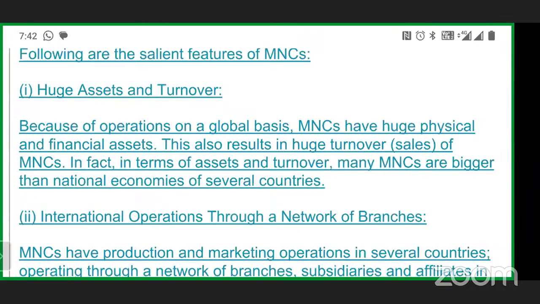Turnover means sales and assets means what? Company's assets like fixed assets and things. Okay, fixed assets and... Fixed assets, current assets, liquidity assets. So what is that? What is that fixed assets? Physical things that have value.